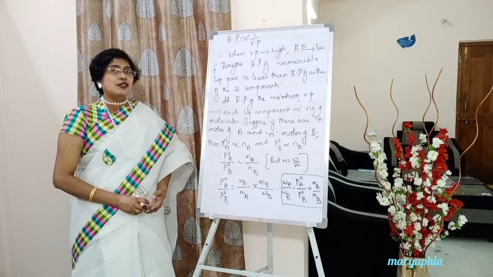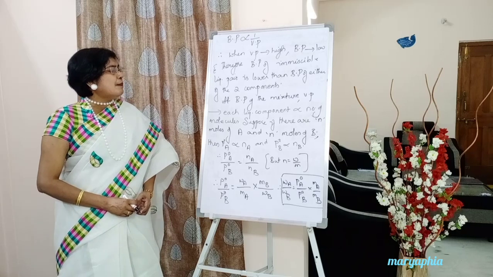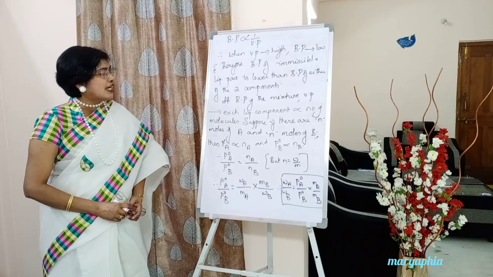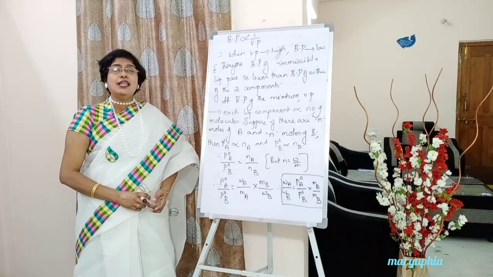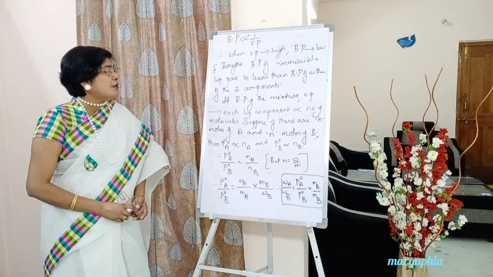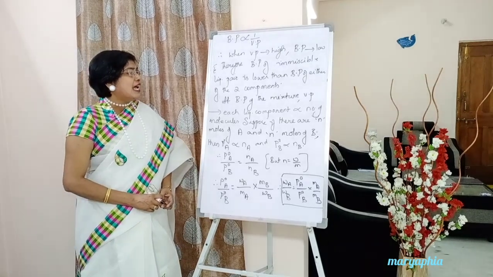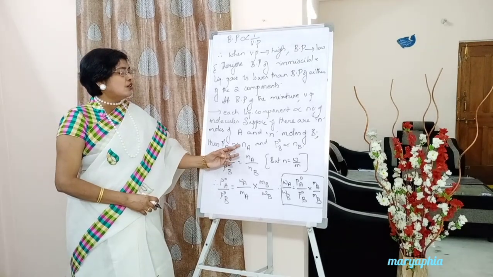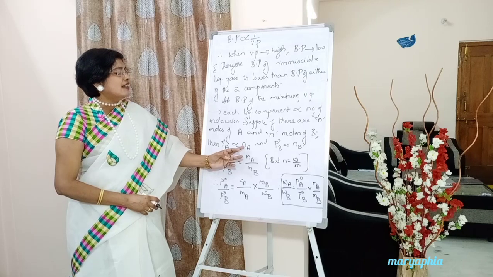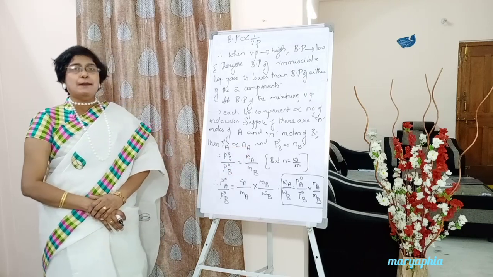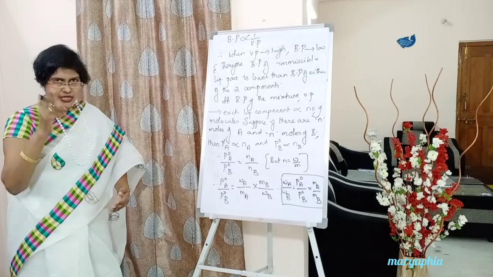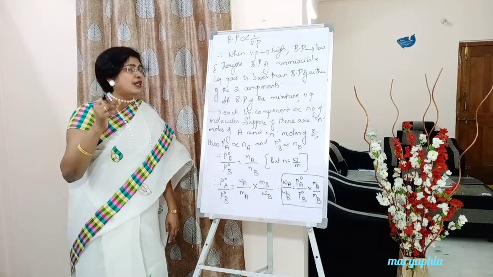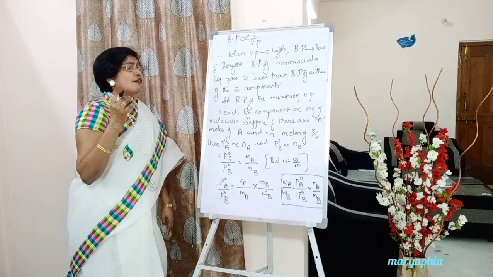So at the boiling point of an immiscible liquid mixture, the vapor pressure of each liquid component is proportional to the number of molecules in the vapor phase. Suppose there are n moles of A and n moles of B, then the vapor pressure of A will be proportional to the number of moles of A, that is Na, and the vapor pressure of B will be proportional to the number of moles of B. Once again students, going back to this sentence, at the boiling point of an immiscible liquid mixture, what happens?